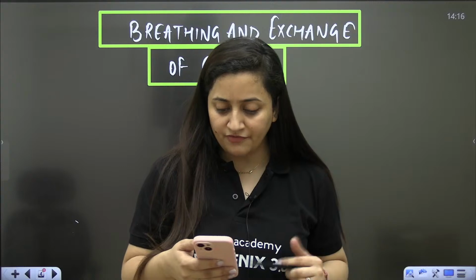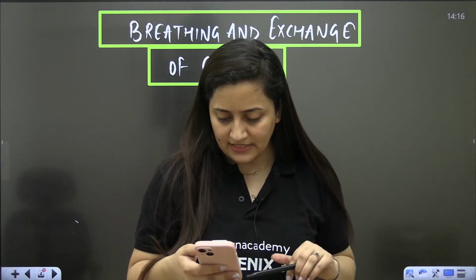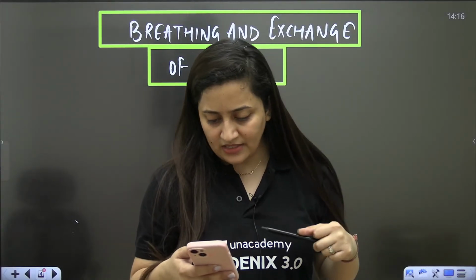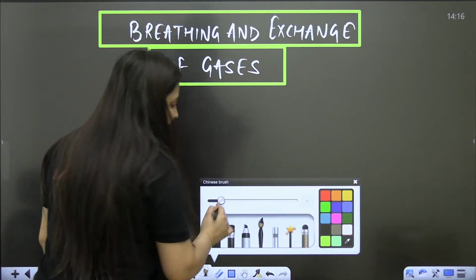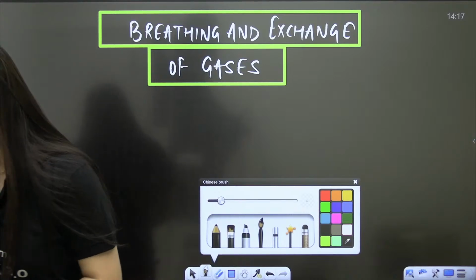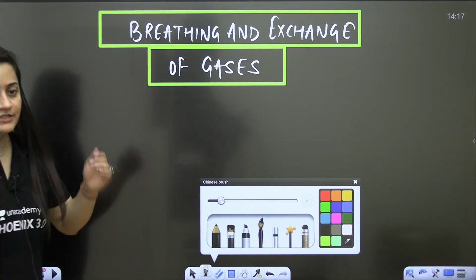Respiration means breaking down of glucose. Breathing is intake of oxygen. Breathing is the first step of respiration. Very good. So, let's start and revise it in detail.